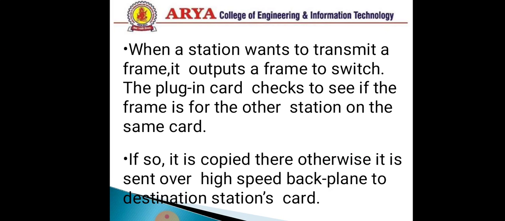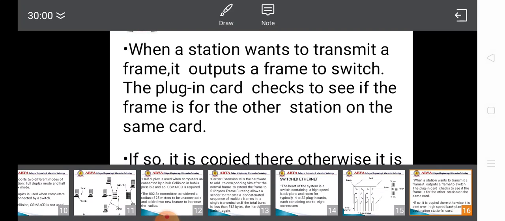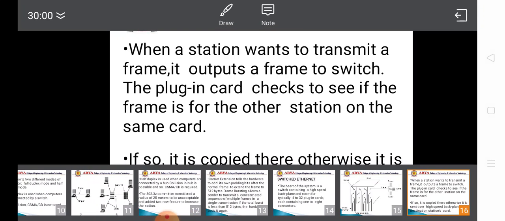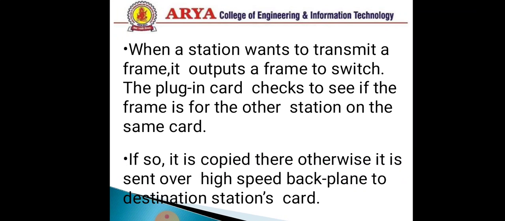When a station wants to transmit a frame, it outputs a frame to the switch, and the plug-in card checks to see if the frame is for another station on the same card. If so, it is copied through there.